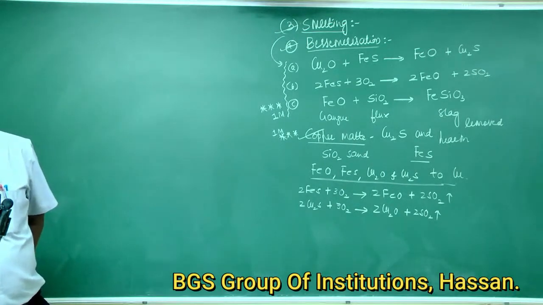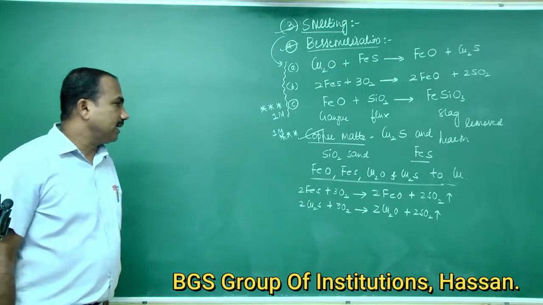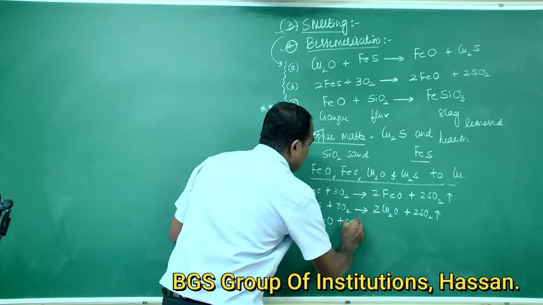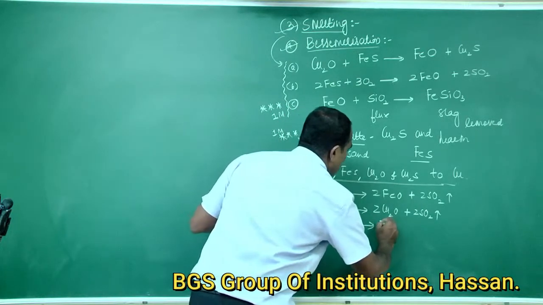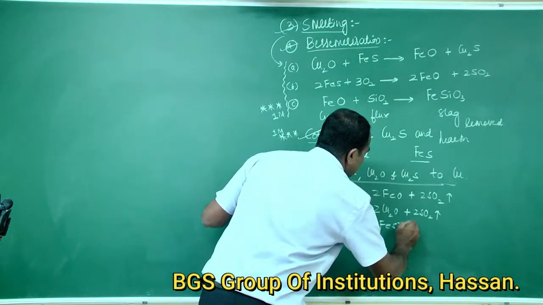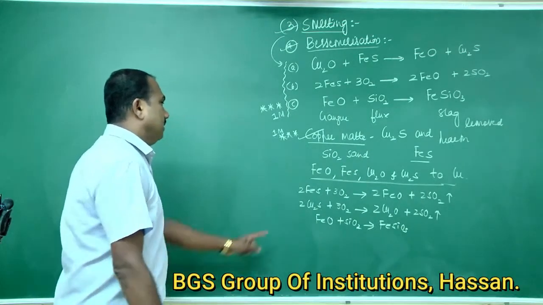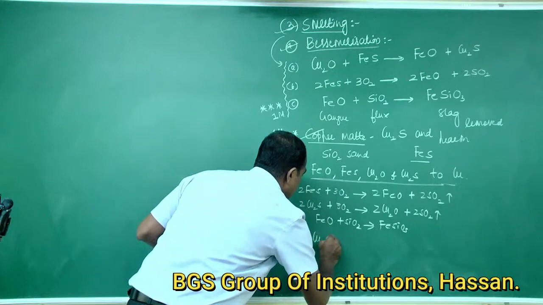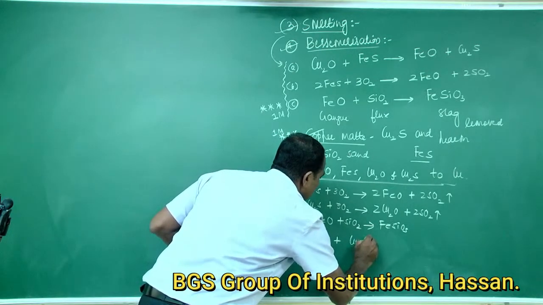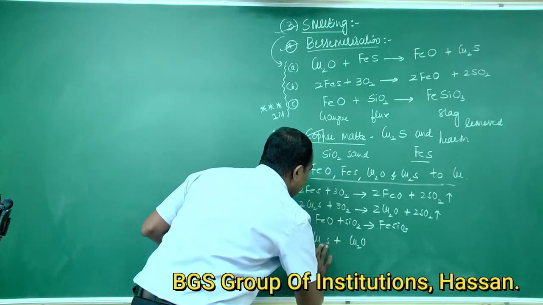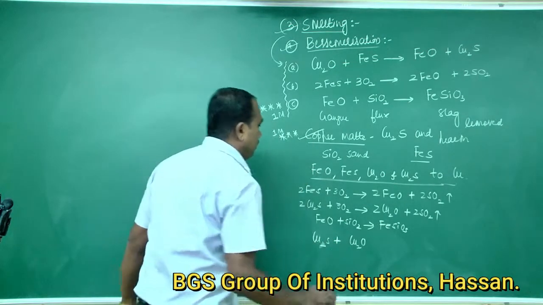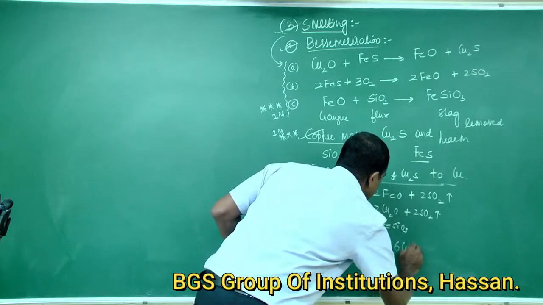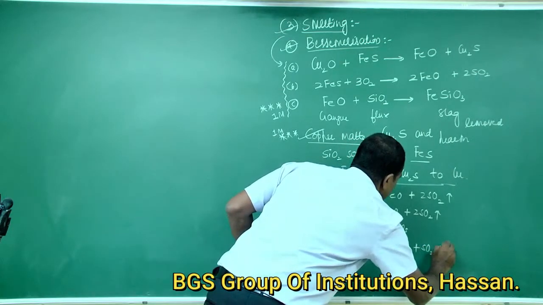The third reaction is FeO combines with silica to form ferrous silicate, and cuprous sulfide Cu2S combines with cuprous oxide Cu2O: Cu2S plus 2Cu2O gives 6Cu plus SO2.